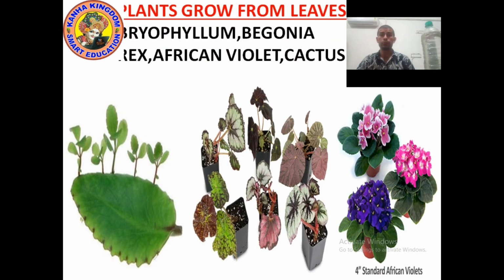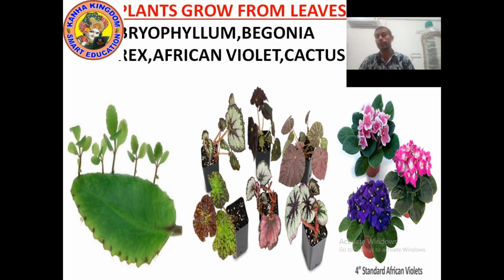So kids, a few moments ago we studied that plants develop from seed, plants develop from root, plants develop from stem. Which plants develop from seed? Sesame, quinoa, pumpkin, rice, wheat, jowar, bajra, maize, they all develop from seed.